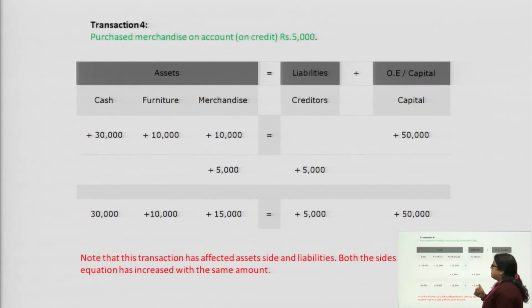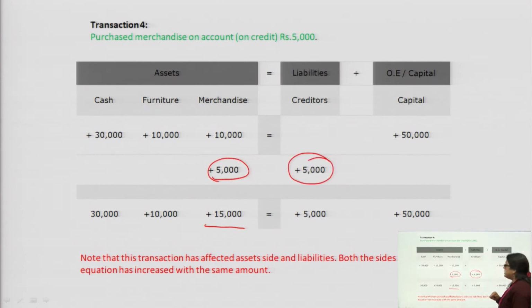Now, what if this stock has been purchased on a credit basis? We want to check whether this affects both sides or not. So, this mercantile has been increased by 5,000 that you have purchased on credit. So, 5,000 has been added and 5,000 also added into the creditor, because you have taken it on credit. Credit means you are supposed to pay after some time.